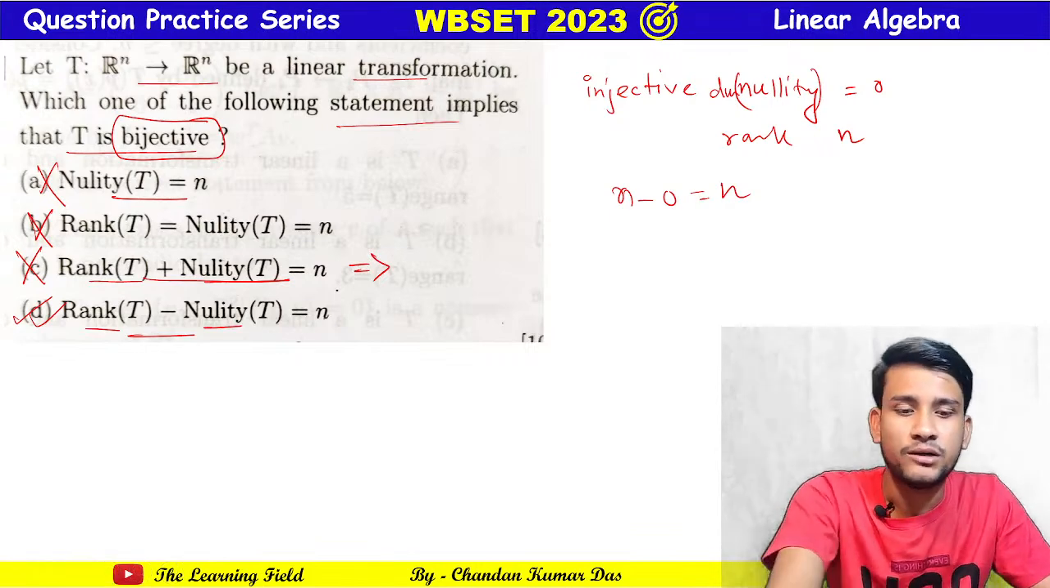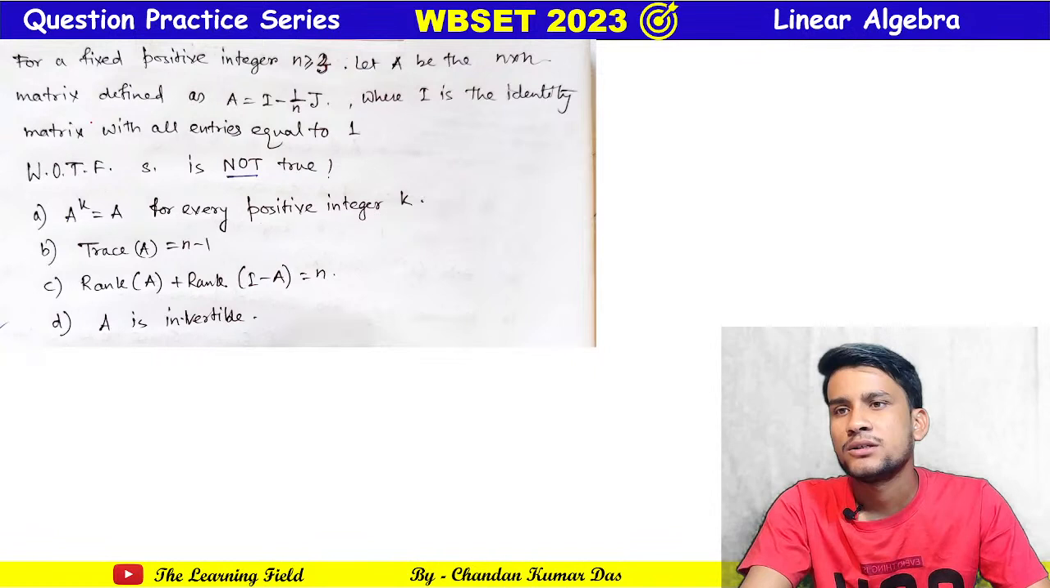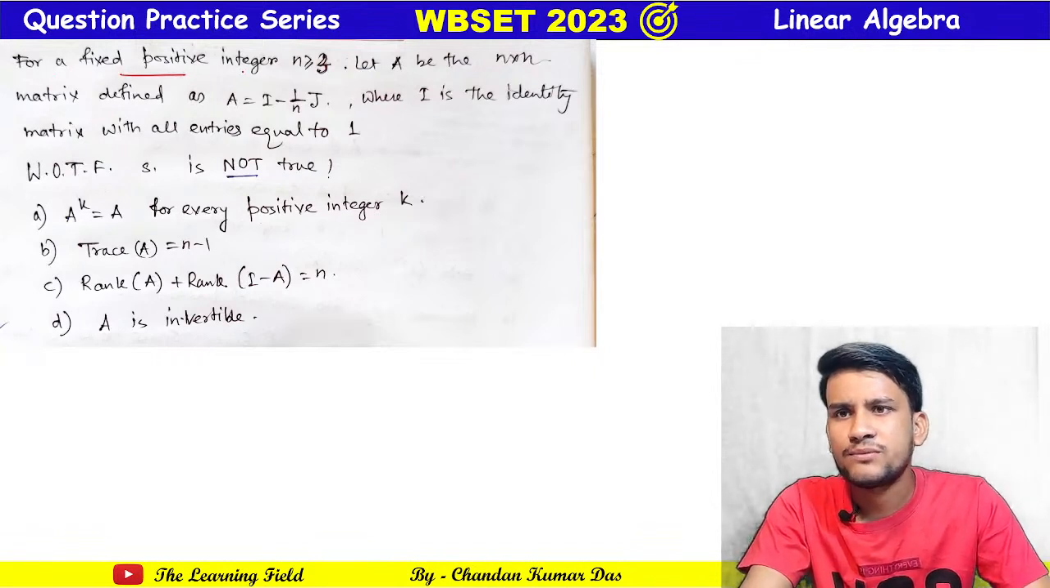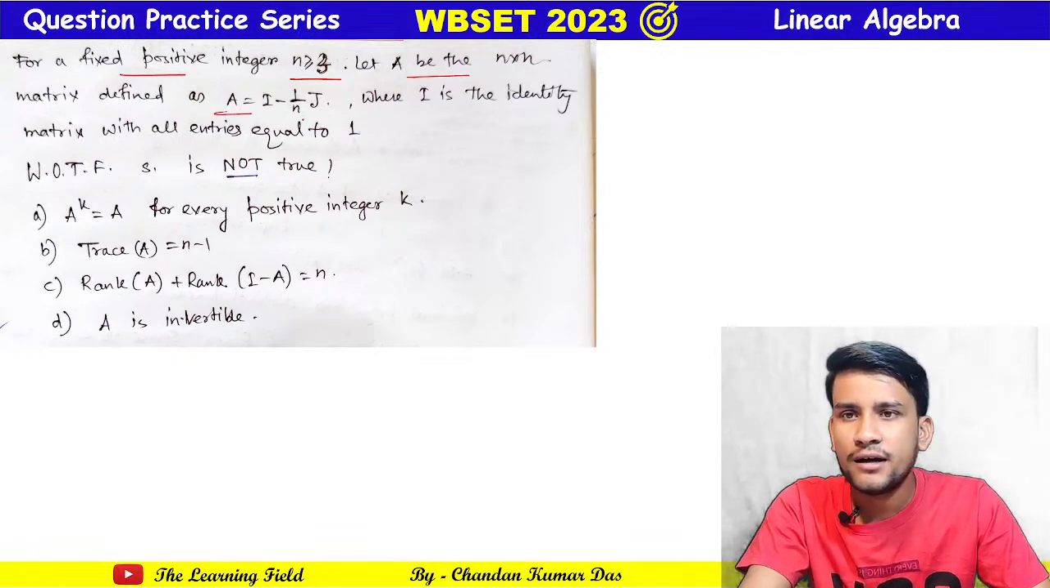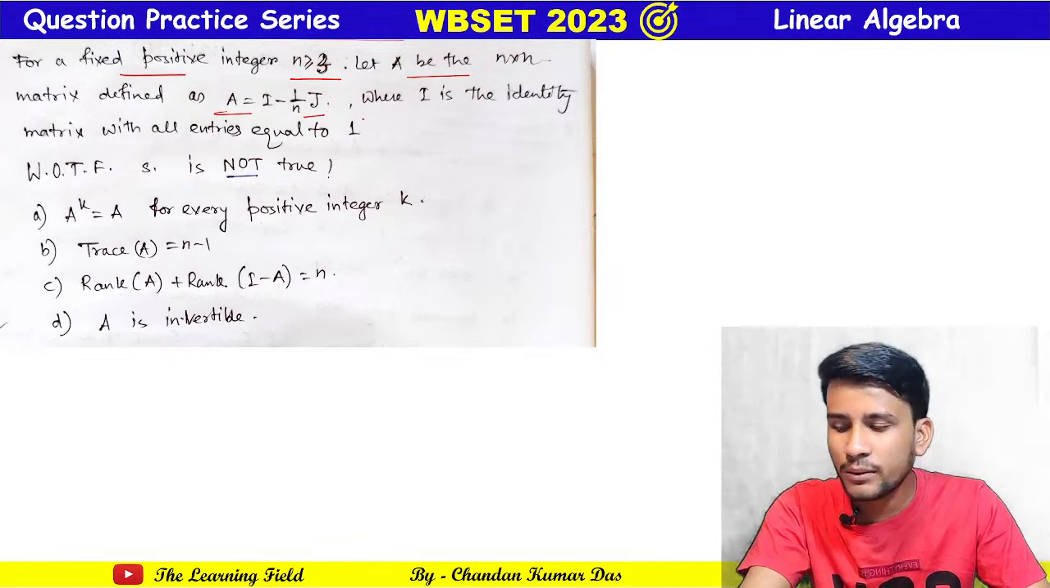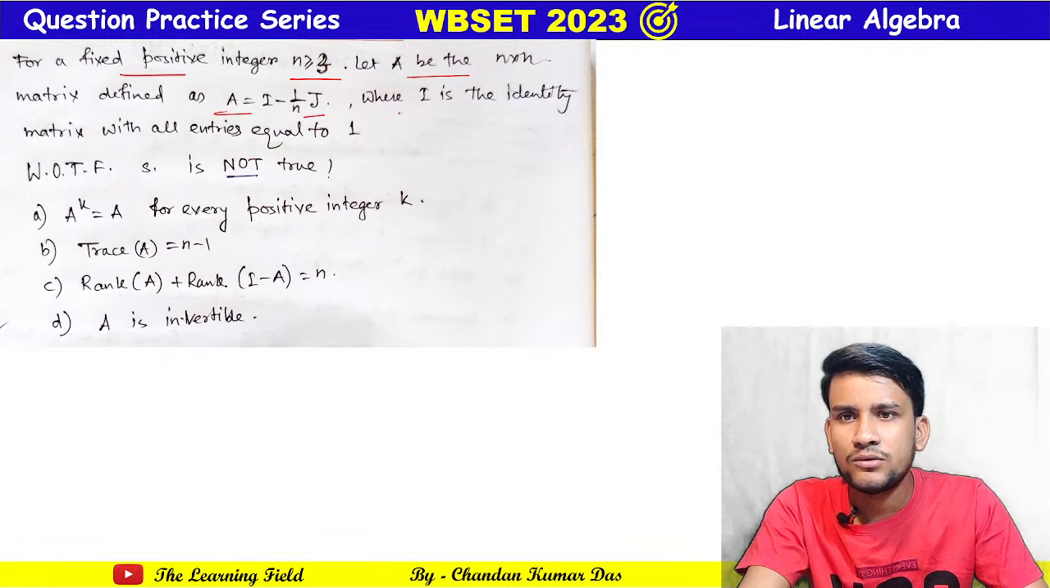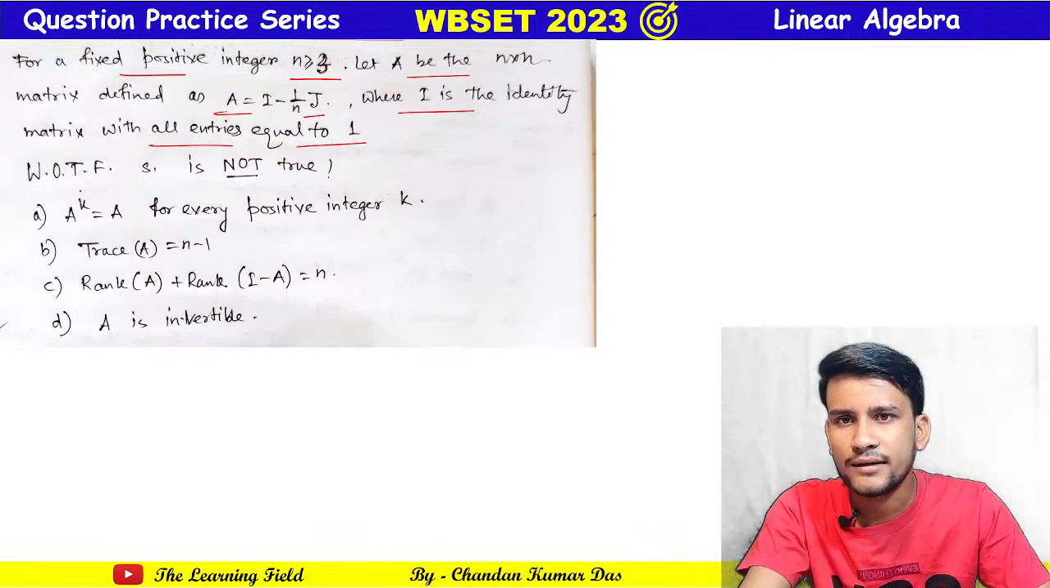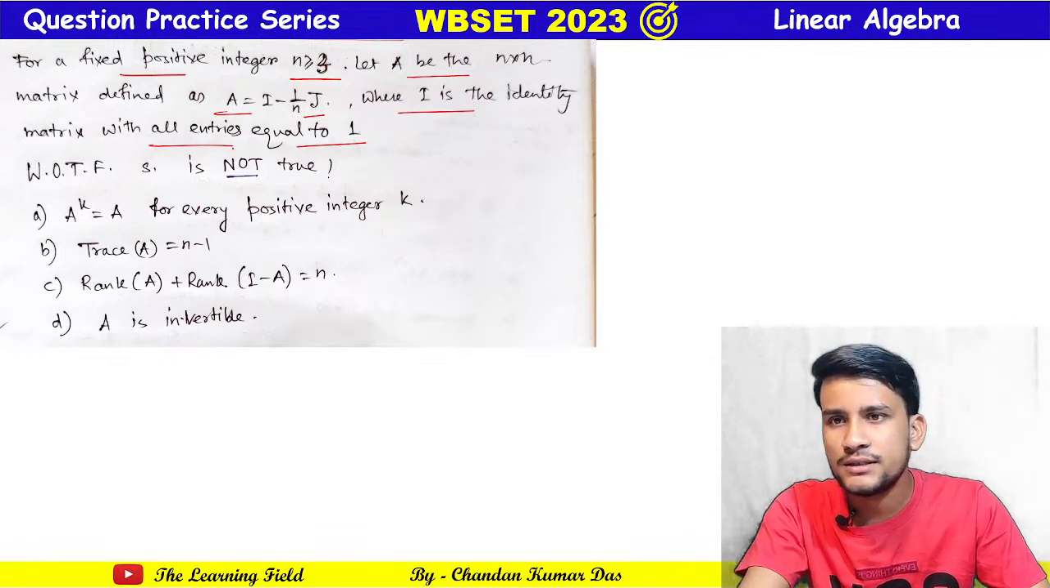Okay, now the next question. It says that for a fixed positive integer n greater than or equal to 3, let A be an n by n matrix defined as A equals I minus 1 by n into J, where I is an identity matrix and J is the matrix with all entries equal to 1.